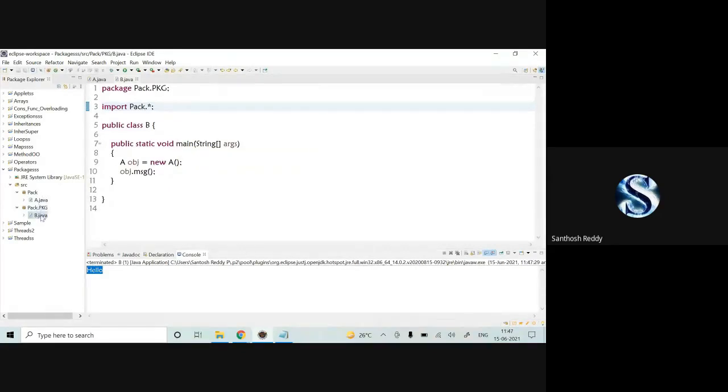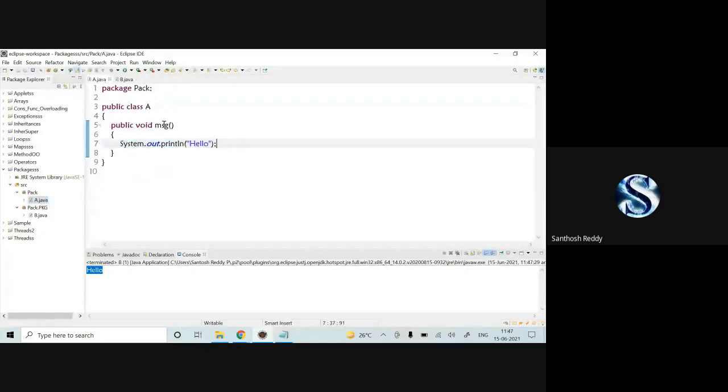So you can make use of B also there. Here in the A, you have one method. You can call public static void main, String args.